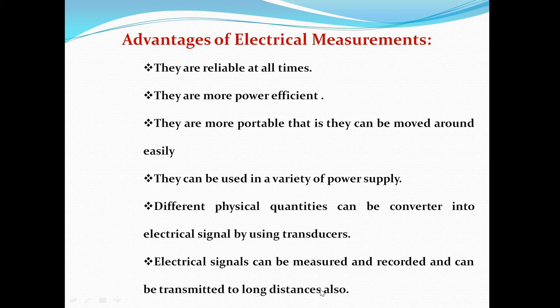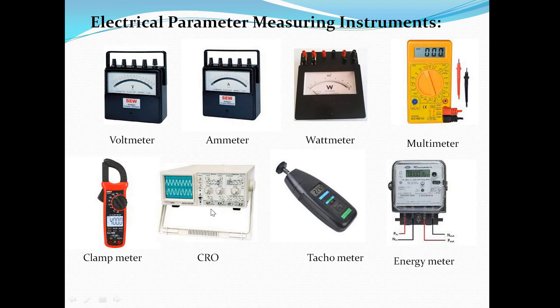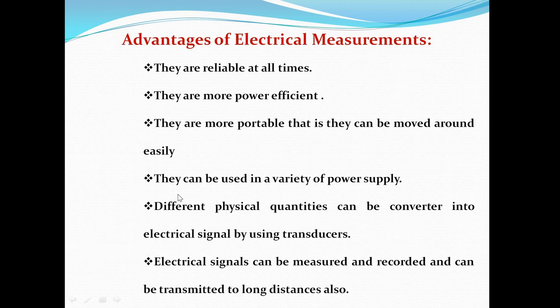Next, electrical signals can be measured, recorded and transmitted over long distances also. So by these devices, whatever the parameters or readings we are getting, we can measure those readings. We can even record those readings, like with a DSO. Here you saw the CRO. In the same construction, we have a newer device, that is a DSO. In a DSO, we can save the wave, and that saved wave can be used for further applications. So electrical signals can be recorded and transmitted.